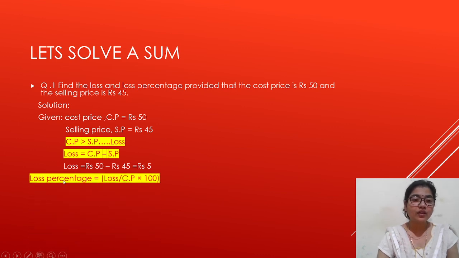Now you will find loss percentage, and this is the formula of loss percentage. Loss divided by CP into 100. Here loss is rupees 5. So in numerator you have written rupees 5, and in denominator the total, which is CP 50, and then you have multiplied this by 100, you got 10%.